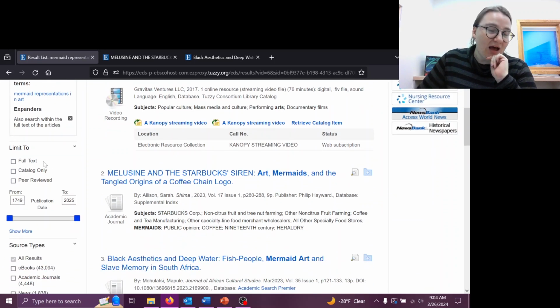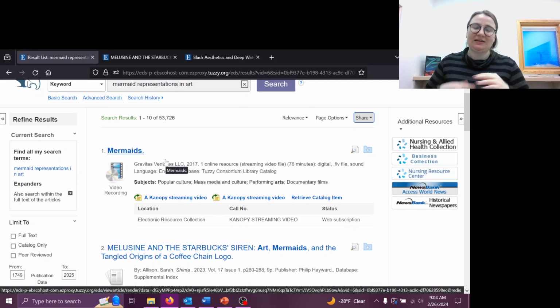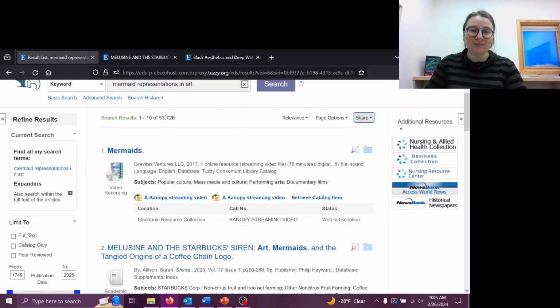Let's see. Something that I find really useful in this is the limit to full text. A lot of what we have here is going to be an abstract, or it's going to be a description of what's available, but it's not necessarily going to be the material itself. So if you really want to go in and look at the actual article, or read the actual book, for example, limiting to full text is going to be the way to make sure that those are coming up.